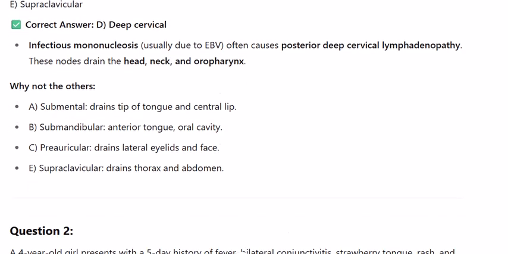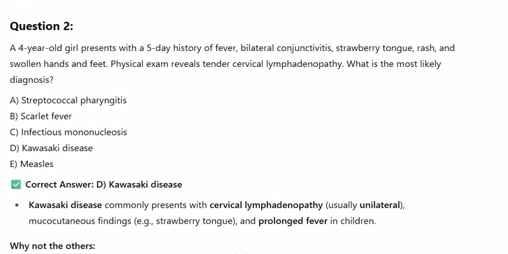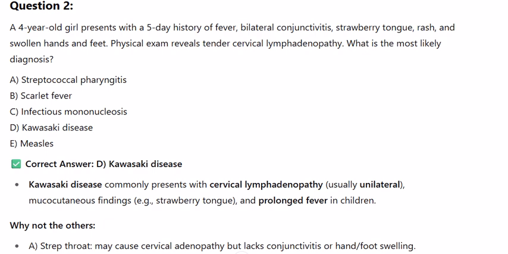A 4-year-old girl presents with a 5-day history of fever, bilateral conjunctivitis, strawberry tongue, rash, and swollen hands and feet. Physical exam reveals tender cervical lymphadenopathy. What is the most likely diagnosis? A. Streptococcal pharyngitis, B. Scarlet fever, C. Infectious mononucleosis, D. Kawasaki disease, E. Measles. Correct answer, D. Kawasaki disease.